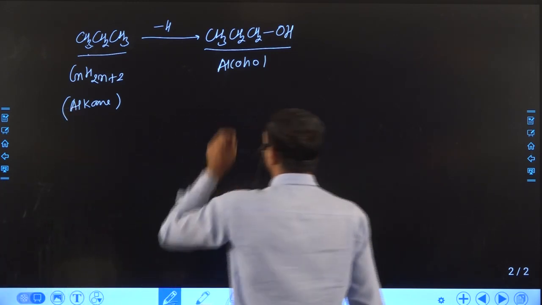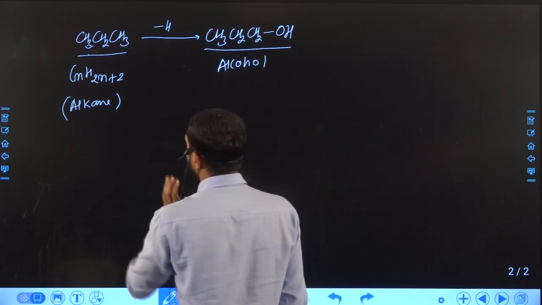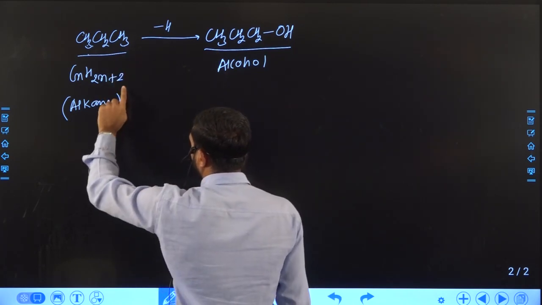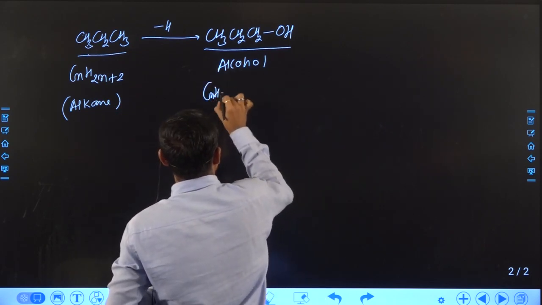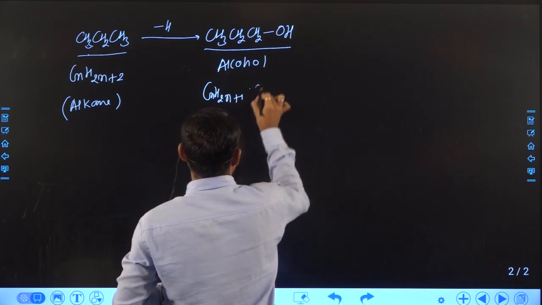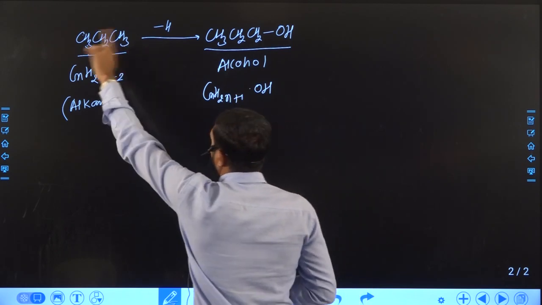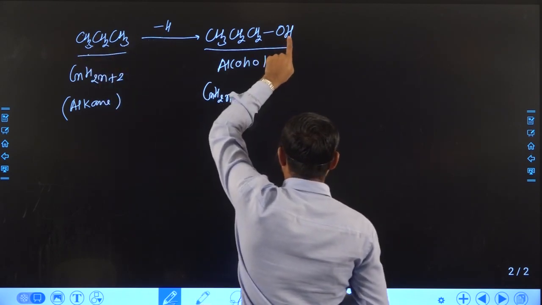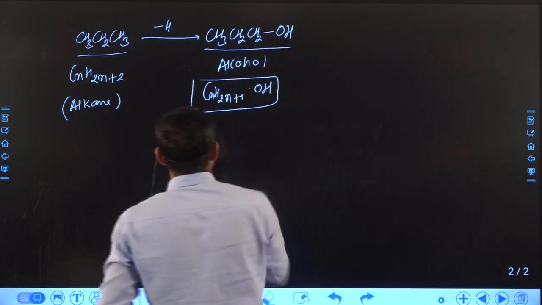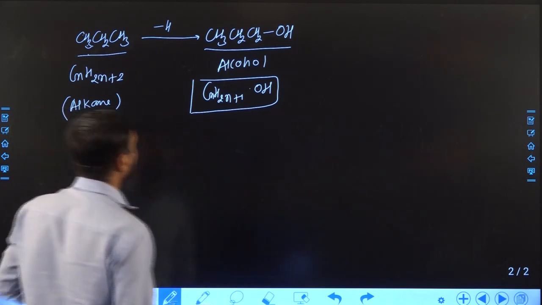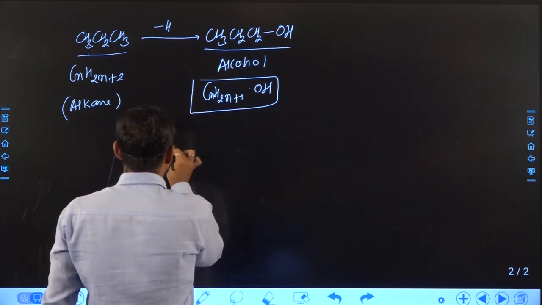Now what is the general formula of an alcohol compound? What we did here is remove one hydrogen from the alkane formula and put the OH functional group. So the general formula of the alcohol compound is CnH2n plus 1 into OH. Suppose we apply this to this compound, so you can see what molecular formula will become.